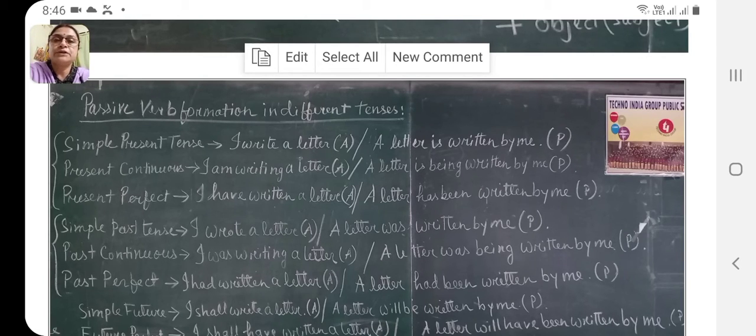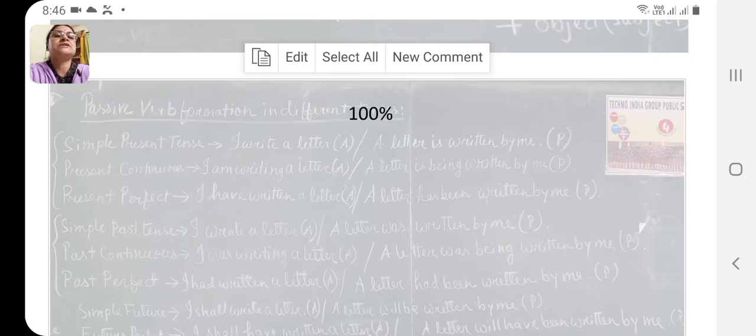Future perfect continuous, future continuous, present perfect continuous, and past perfect continuous. These 4 tenses do not have any passive form. Okay. The rest of the 8 tenses I have discussed here.